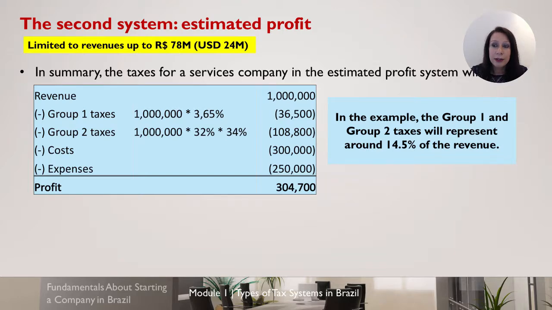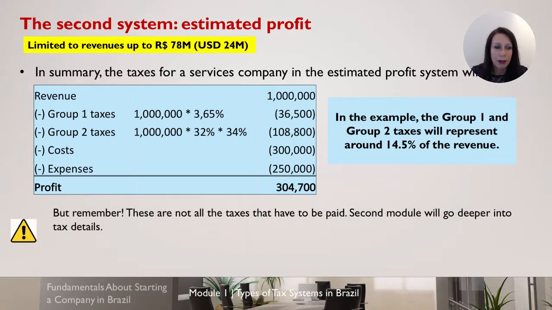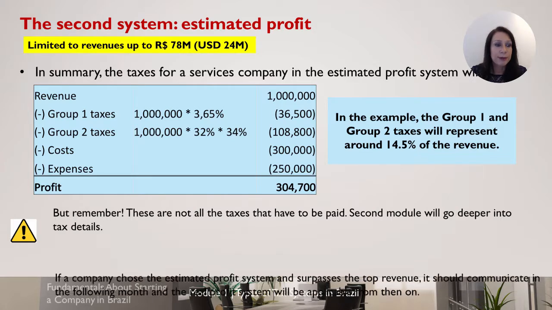So in the end, the group 1 and 2 taxes will represent around 14.5% of the revenue. Well, it's important to remember that these are not all the taxes that have to be paid. I will explain the other taxes in the second model.